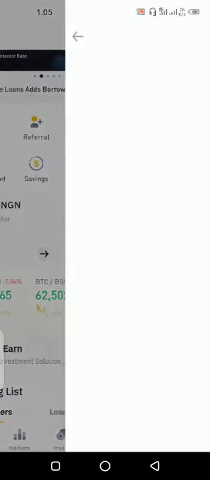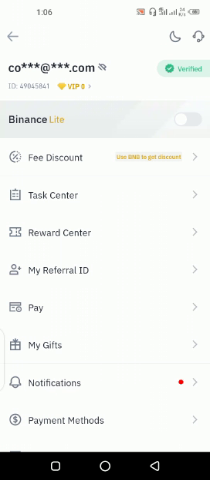For those of us who haven't verified, like mine, if you check here, you can see that I'm verified. For those who haven't verified, you can verify right here by uploading your ID card and doing your facial verification, and that's all for your verification.